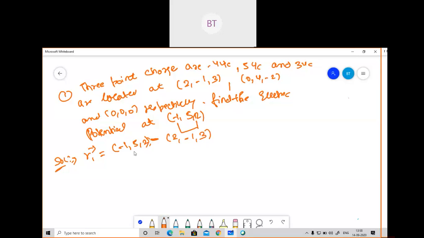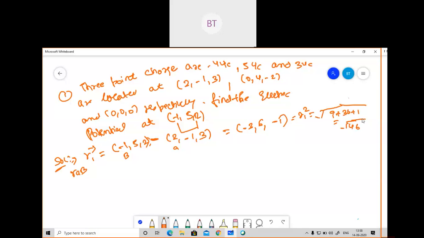So we will substitute, because this is the final position, based on R_AB, this is our B, this is our A. So based on this, I am solving. If you solve this, what will you get? -1 minus 2, you will get -3. Then 5 minus -1, you will get 6. And 2 minus 3, you will get -1. So if you calculate the distance for R1, you take the square of all those components. You will get 9 plus 36 plus 1, that is root 46.